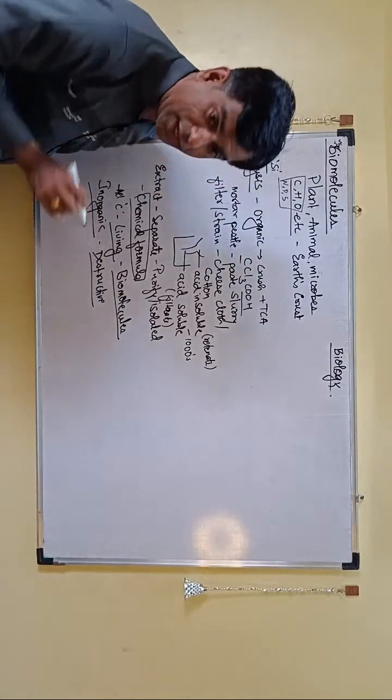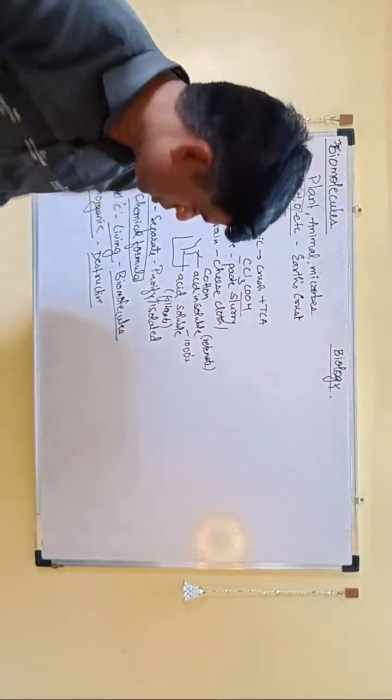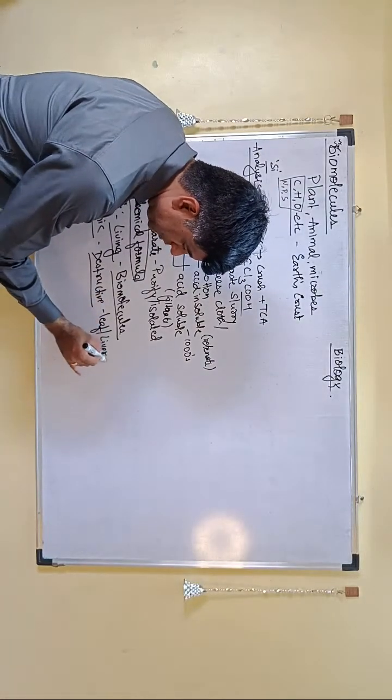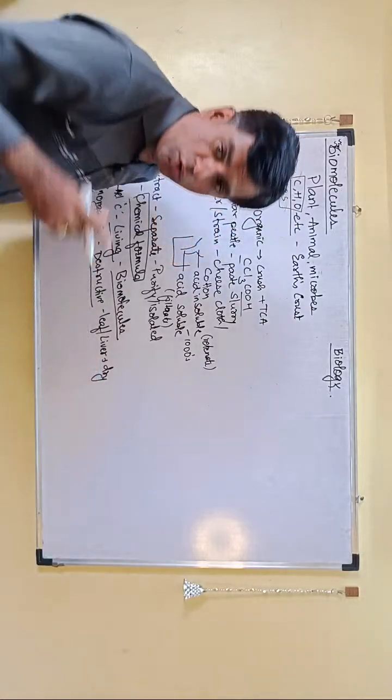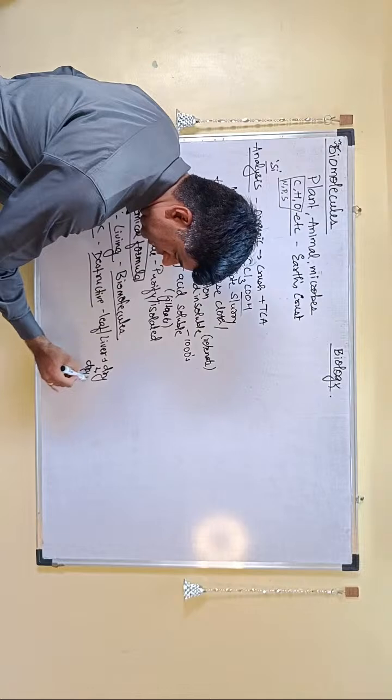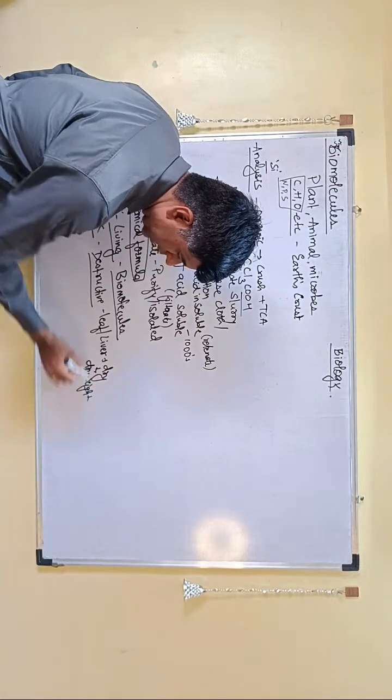So you're going to actually destroy that particular thing. You take the tissue, it may be your leaf, it may be your liver. First you dry it to remove all the water, and then what you get is its dry weight. And then what you're going to do is you're going to actually burn it.